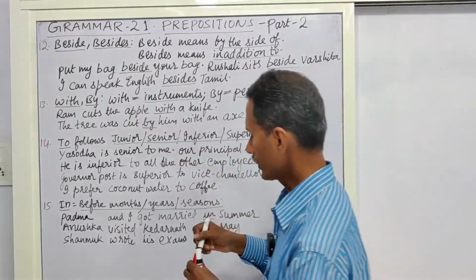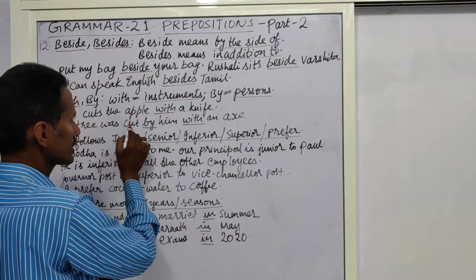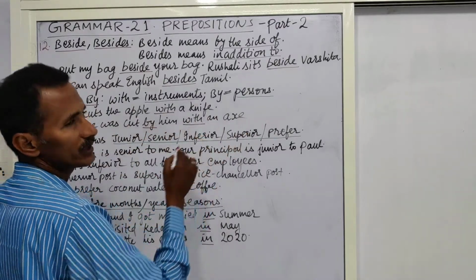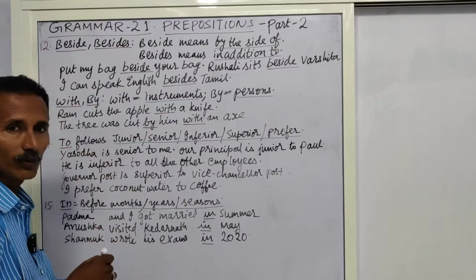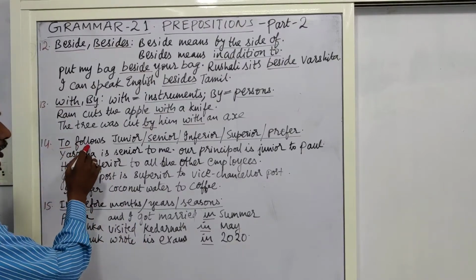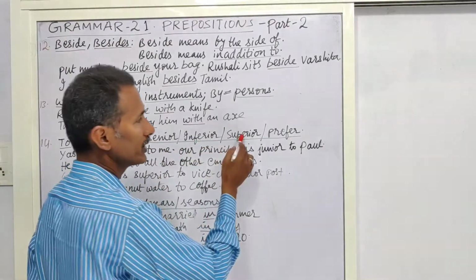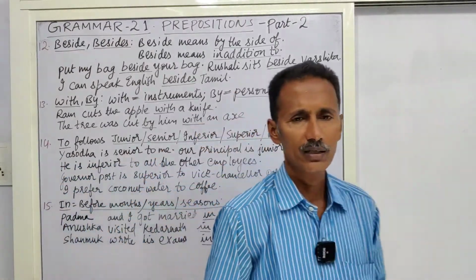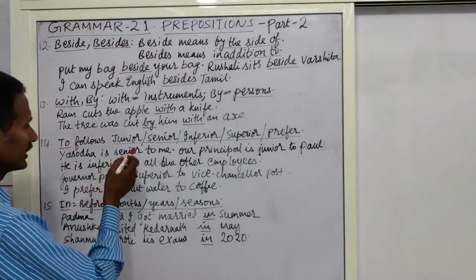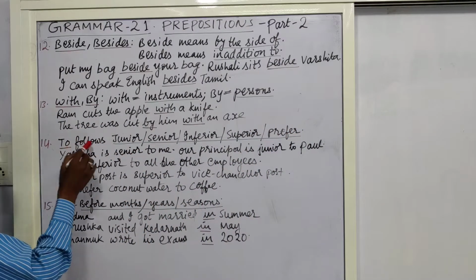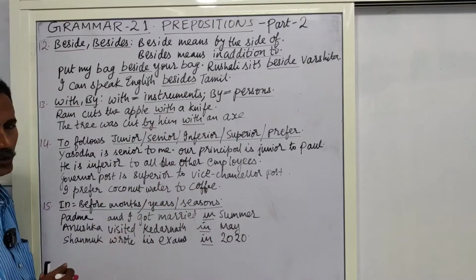Next, here you can observe that by and with are used in the single sentence. The tree was cut by him with an axe. This axe is an instrument. Now, coming to the next one. To follows junior, senior, inferior, superior, prefer, ulterior, etc. Of course, there are not more than that, only these. To follows junior, senior, inferior, superior, prefer, ulterior, posterior.